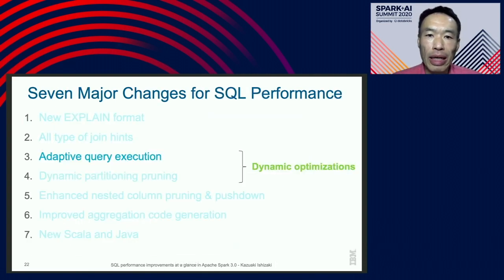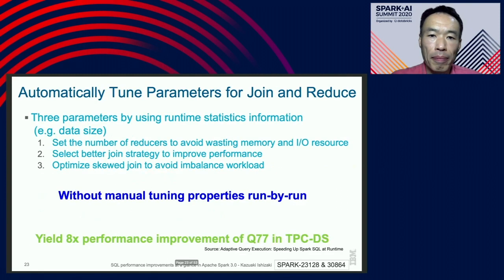Let's go to the next category. Adaptive query optimization. This can automatically tune three types of parameters by using runtime statistics information. One is the number of reducers. Next is the join strategy. The last is the number of partitions for skewed join. They are done automatically without tuning properties by hand. According to the Databricks blog, this query optimization can achieve good performance improvement for TPC-DS queries.